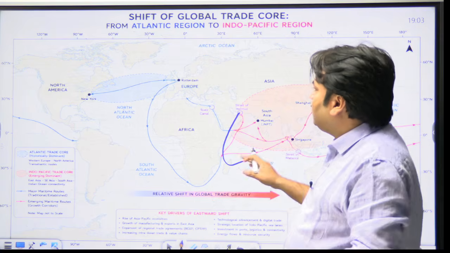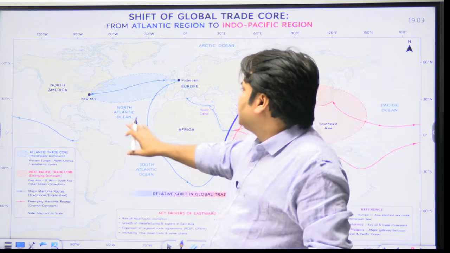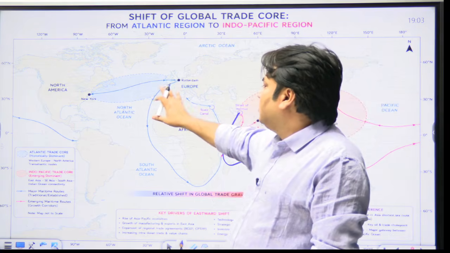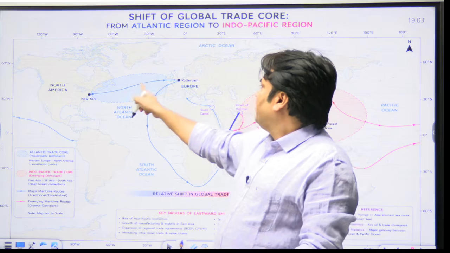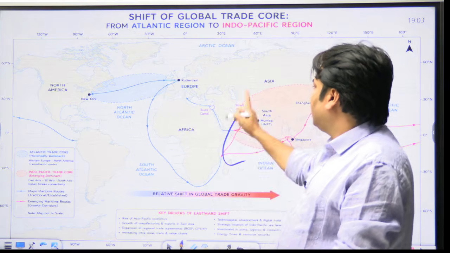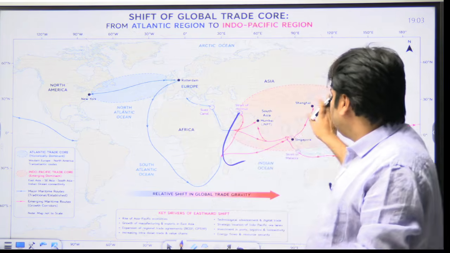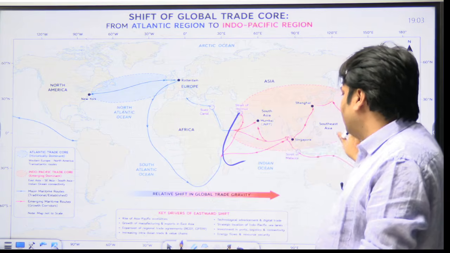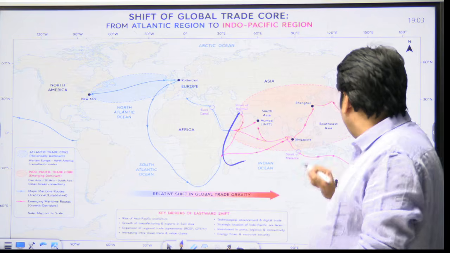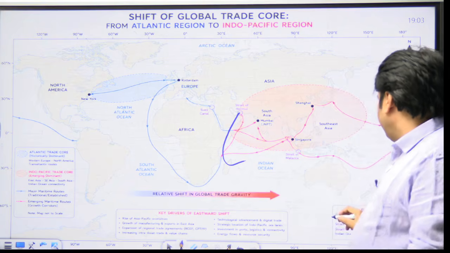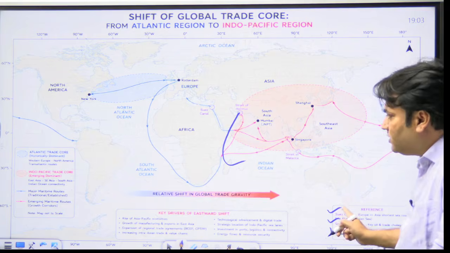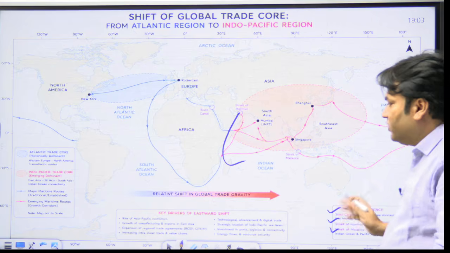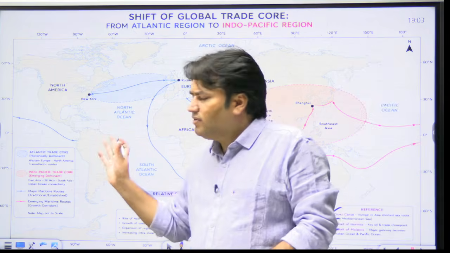And when we talk about the Atlantic trade core, it means that we are focusing on Western Europe, North America, and transatlantic routes. These are the major maritime routes of this Atlantic core. These are the major maritime routes of the Indo-Pacific trade core, right? We are familiar with the Suez Canal, Strait of Hormuz, the Strait of Malacca. So in the answer, we can use these keywords, right? Now, what are the key drivers? I will explain this, okay?